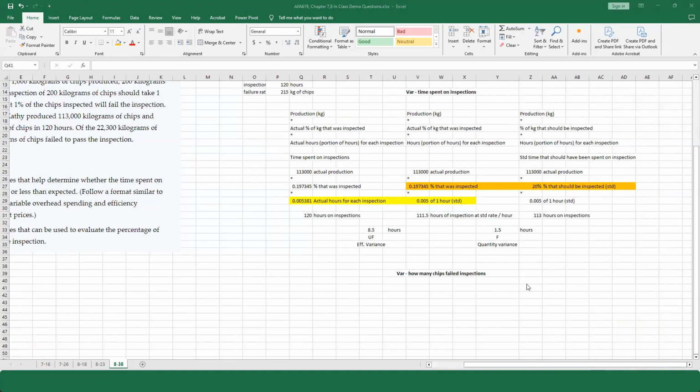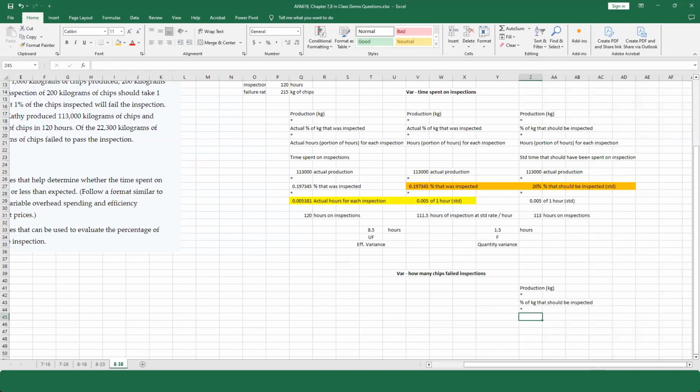I want to start over here because I always find it a little easier to look at the standard. And what I'm trying to figure out is how many chips should have failed. So remember, we've got the production in kilograms, and I'm going to multiply this by the standard kilograms. So this is the percentage of kilograms that should be inspected. Okay, 20% should be inspected.